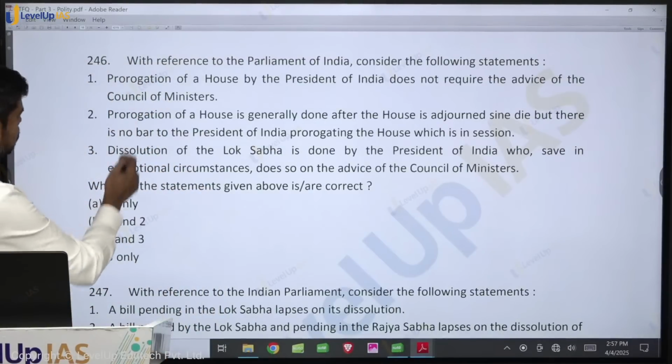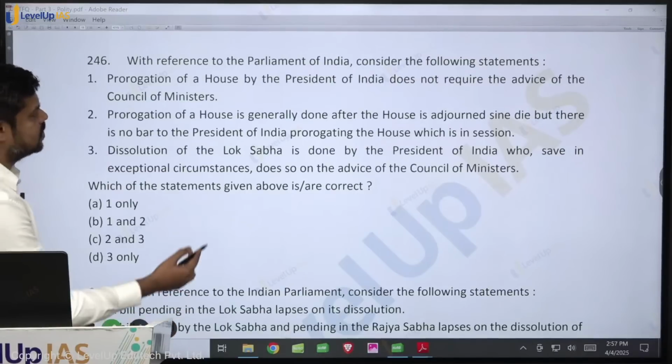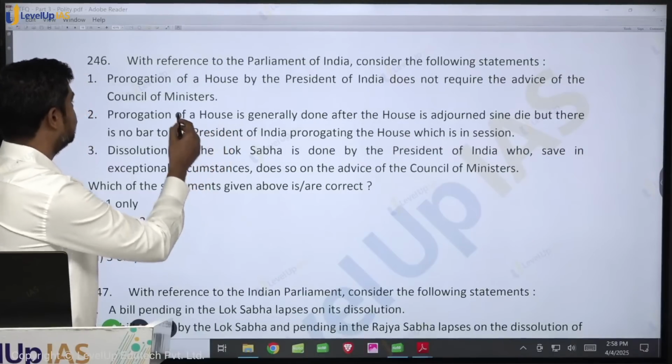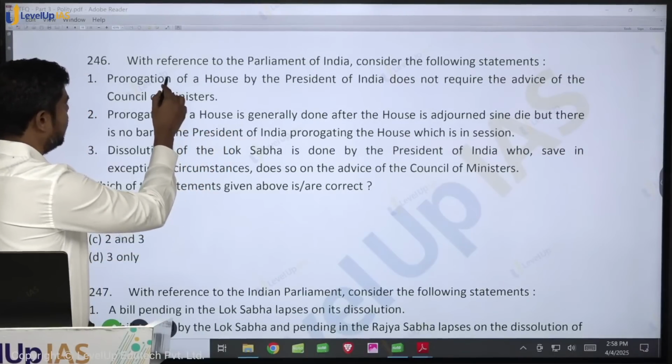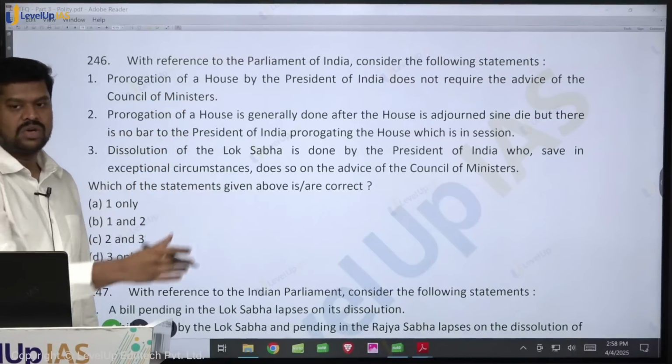The prorogation of a house by the President of India does not require the aid and advice of the Council of Ministers. Is the aid and advice of the Council of Ministers mandatory to dissolve the Rajya Sabha also?